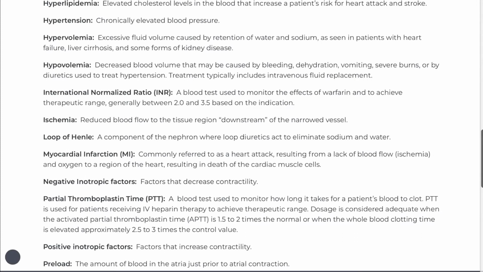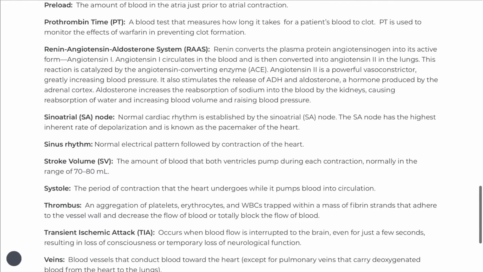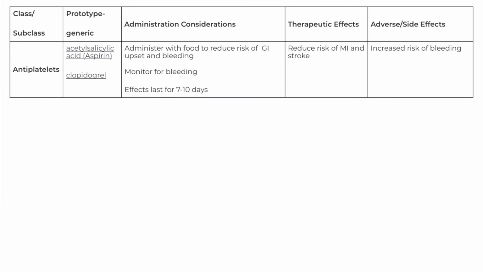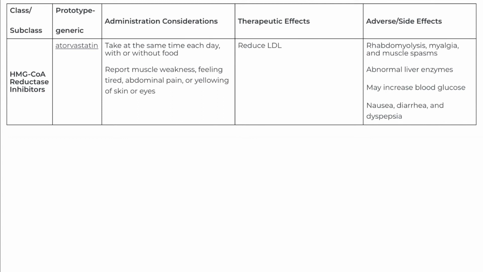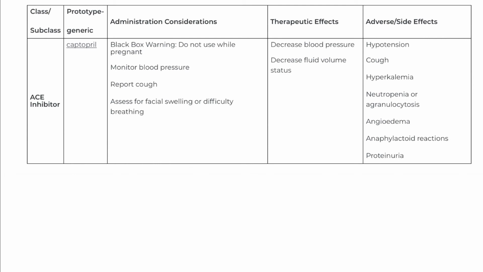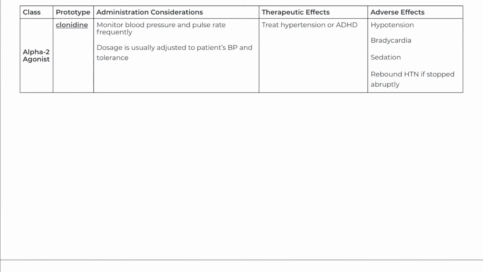brain. When blood flow is interrupted, even for just a few seconds, a transient ischemic attack, TIA, or mini-stroke may occur, resulting in loss of consciousness or temporary loss of neurological function. Loss of blood flow for longer periods produces irreversible brain damage or a stroke, also called a cerebrovascular accident. There are two types of cerebrovascular accidents, ischemic and hemorrhagic.